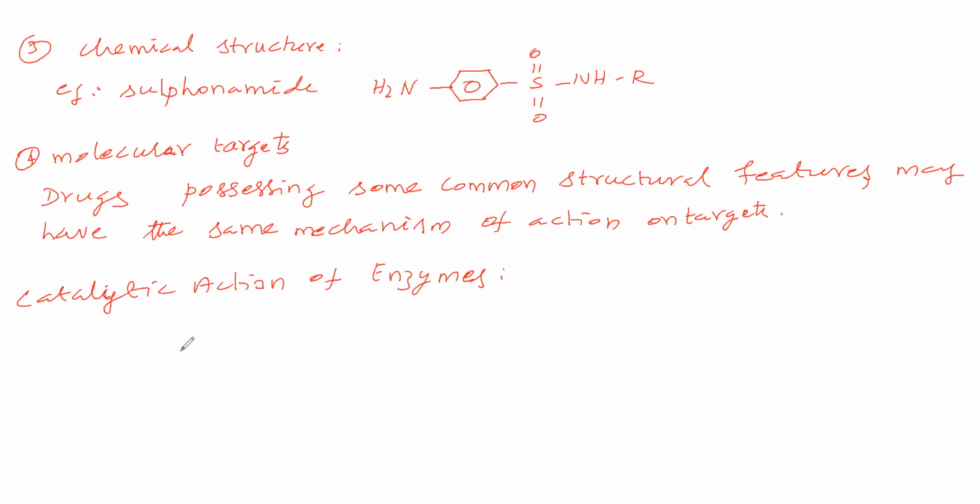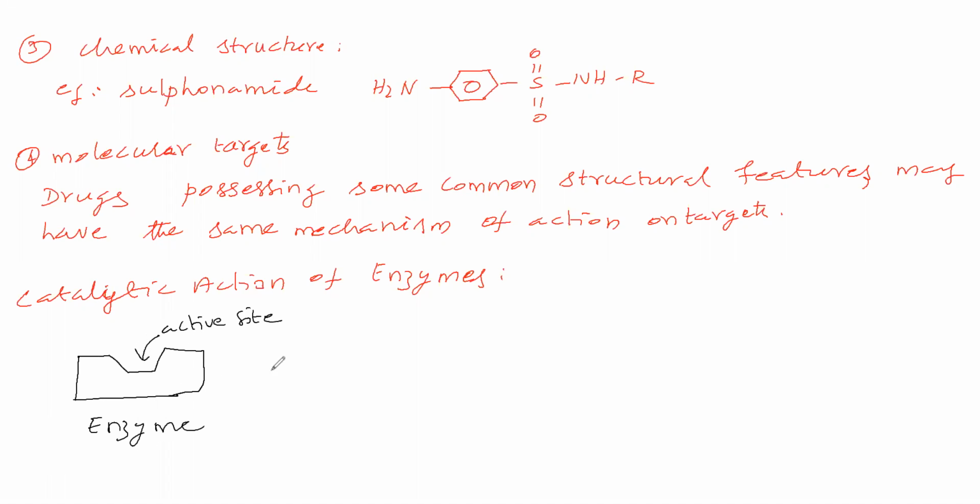Catalytic action of enzymes. Now we will take an enzyme. Suppose the shape of the enzyme is like this. In this enzyme, this part is called the active site. In the enzyme, the active site will be there.